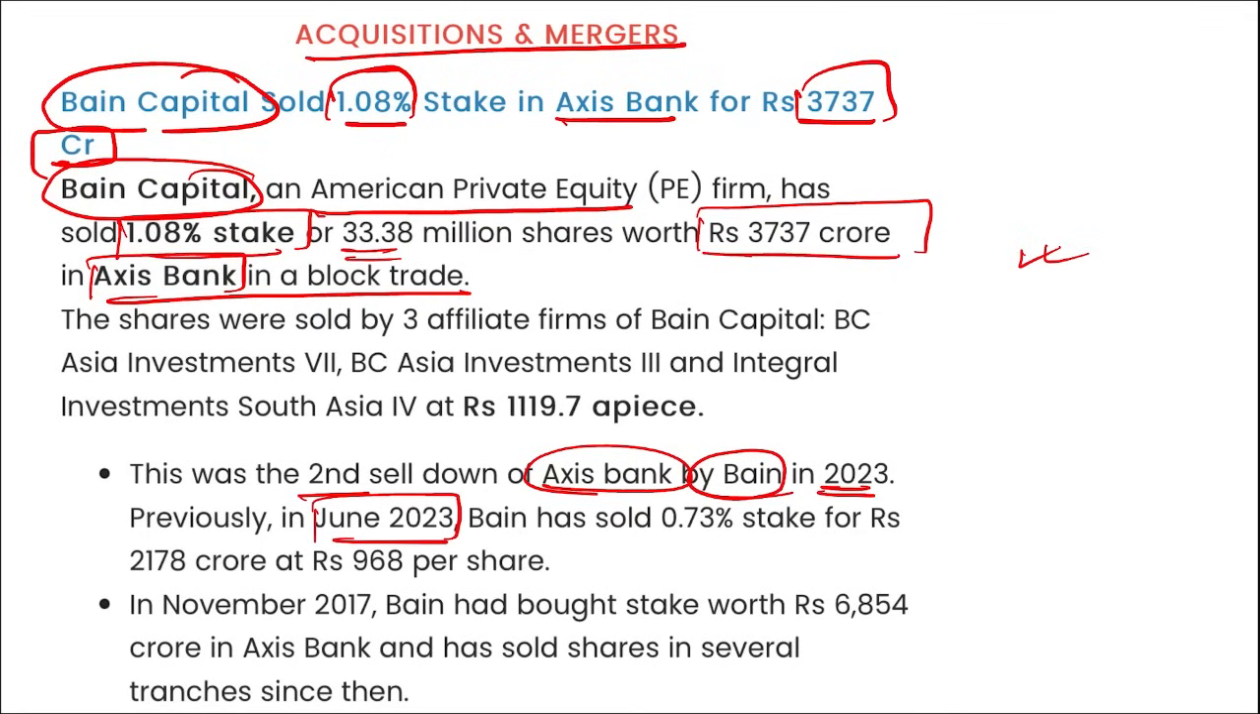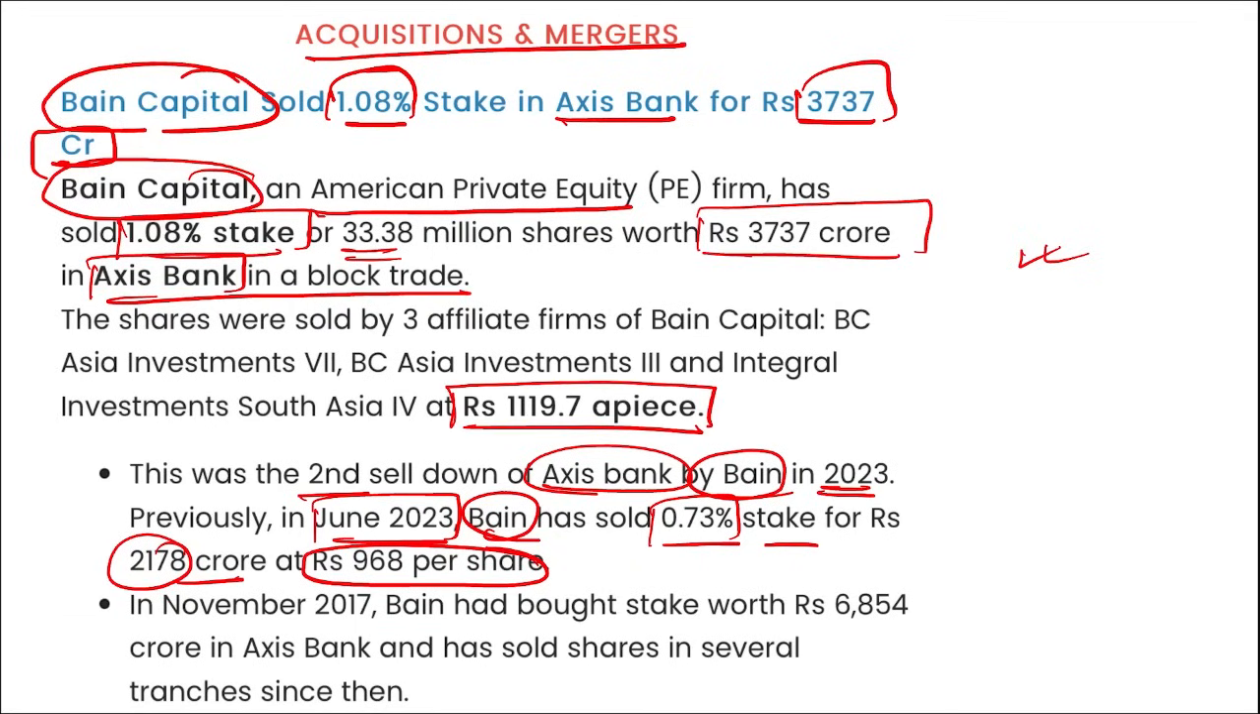Then this was the second sell down of Axis Bank by Bain in 2023. Previously in June 2023, Bain sold their 0.73% stake for 2178 crore rupees at 968 rupees per share. And now they are selling this at 1119.7 per share.